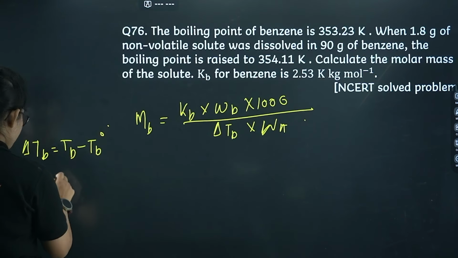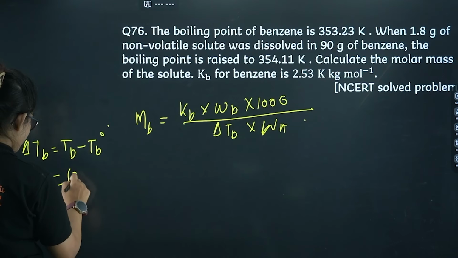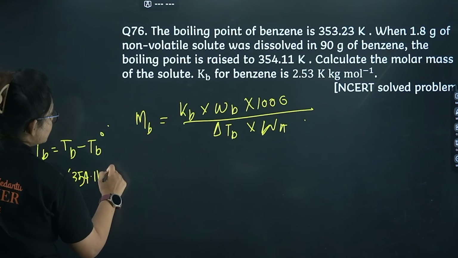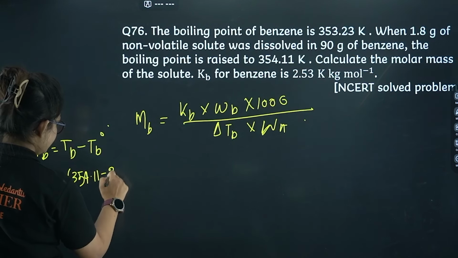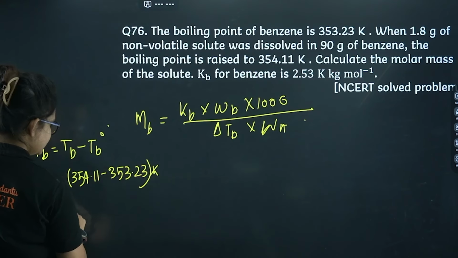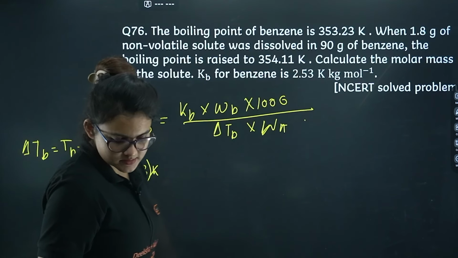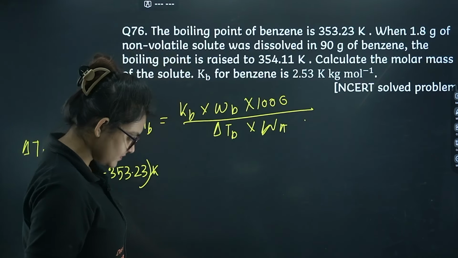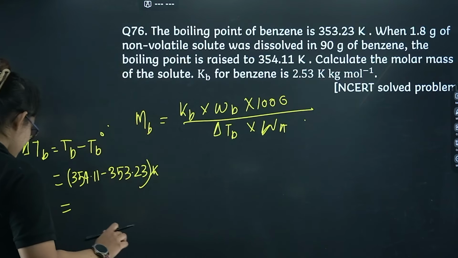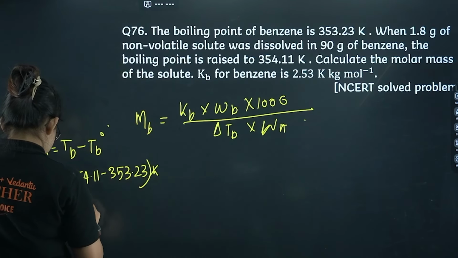So that's going to be 354.11 minus 353.23 Kelvin. Just a minute, I'm not a human calculator, I'm so sorry for that. You are going to get 0.88.